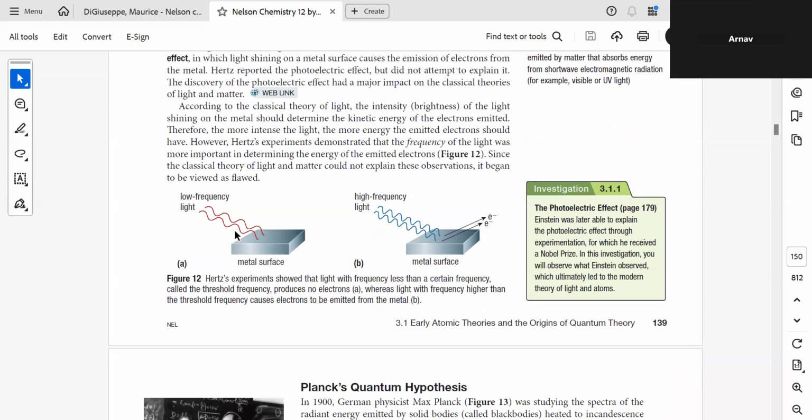Once you are done with low frequency light and high frequency light, tell me. I want you to add one more point. It was believed that the intensity of the light is responsible for the electron emission, but it was observed that frequency was responsible. So the frequency determines the number of electrons that are emitted. Frequency decides the electron emission and not the intensity.